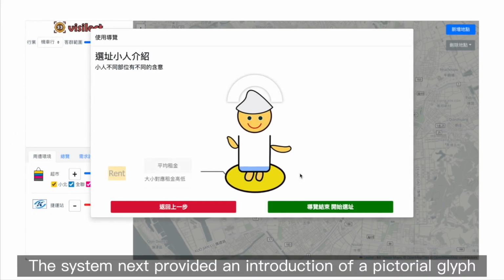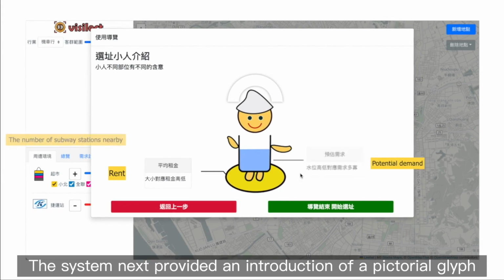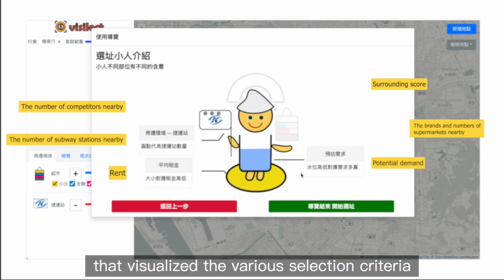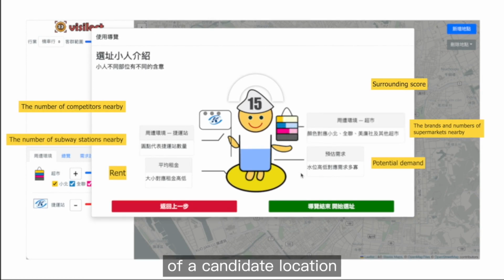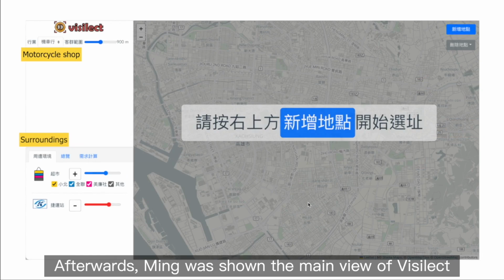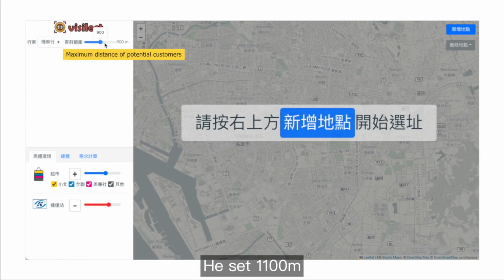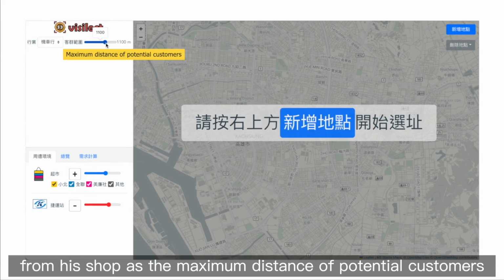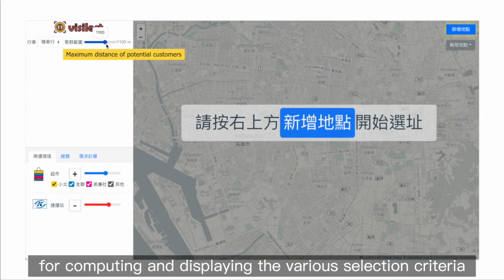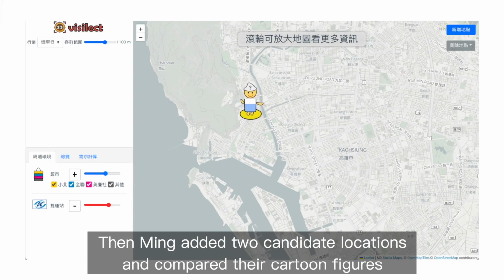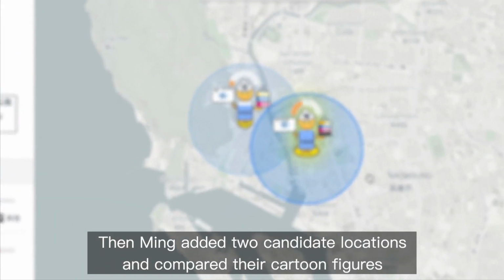The system next provided an introduction of a pictorial glyph, shaped as a cartoon figure, that visualized the various selection criteria of a candidate location. Afterwards, Min was shown the main view of Visilect, with his favorability settings of surrounding establishments. He set 1,100 meters from his shop as the maximum distance of potential customers for computing and displaying the various selection criteria. Then Min added 2 candidate locations and compared their cartoon figures.